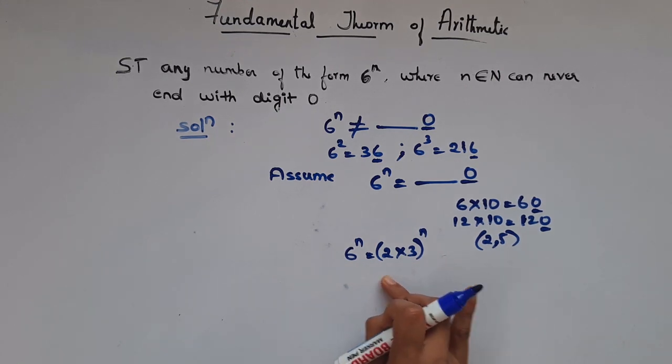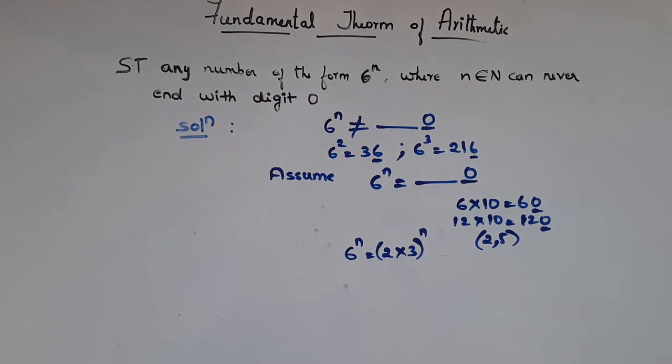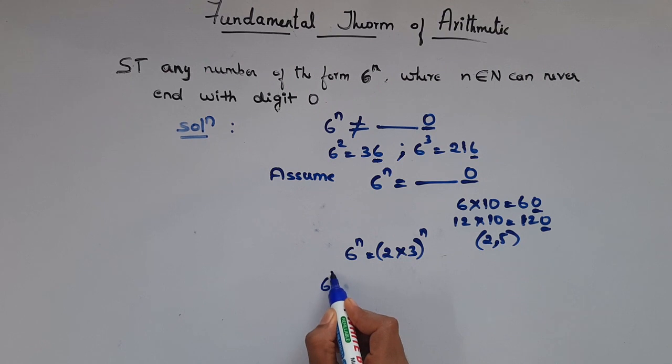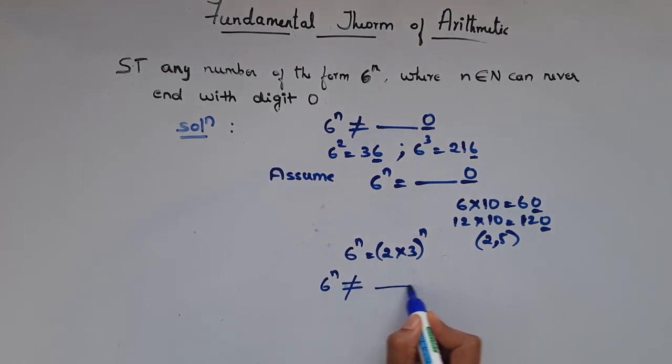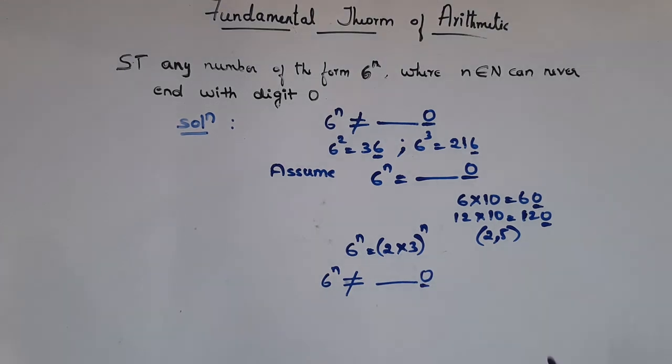So this is a contradiction to our assumption. Hence the proof. That is, 6 power n will not give a number whose end digit is 0. We can solve for 4 power n also in a similar way.